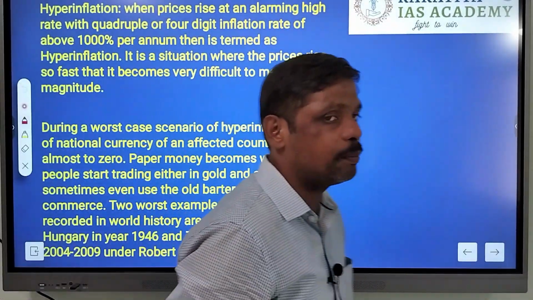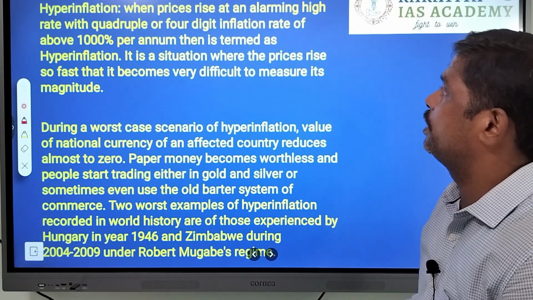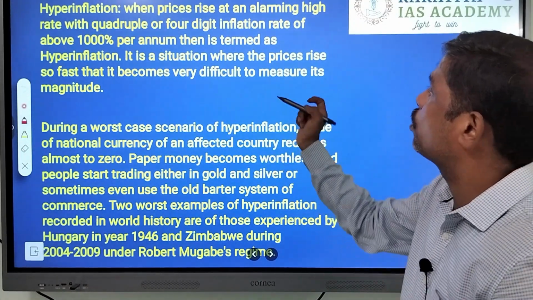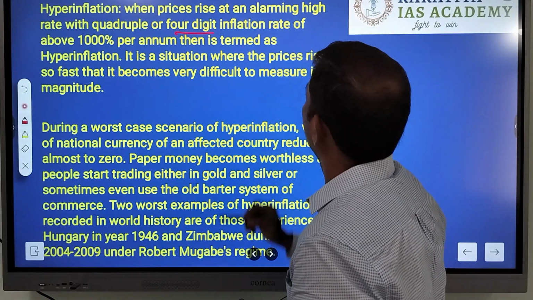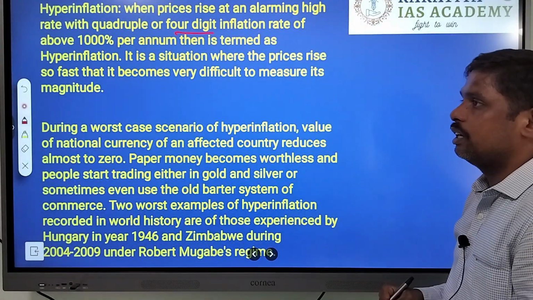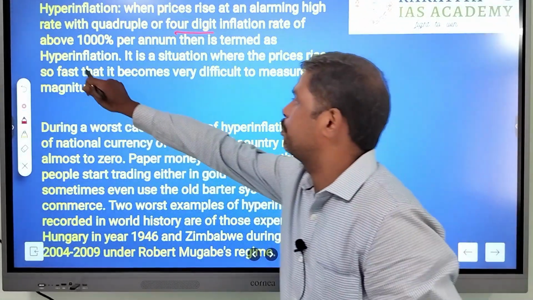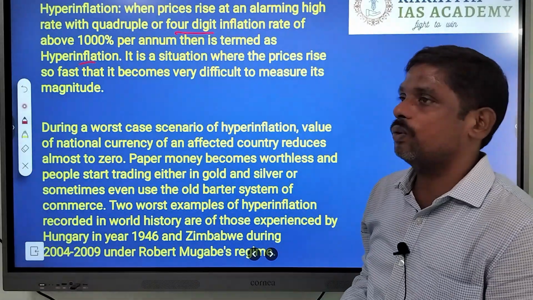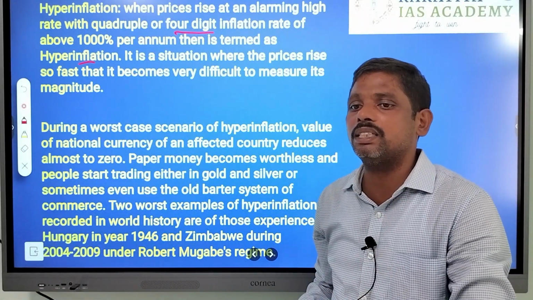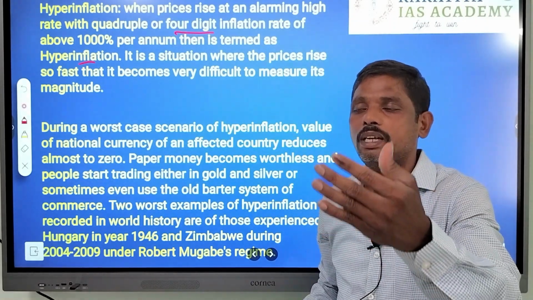If you take hyperinflation, when the inflation moves to 4 digits, right? That is when there is inflation going beyond 1000%, it is called hyperinflation. At this level it is never possible for the government to bring down the inflation.